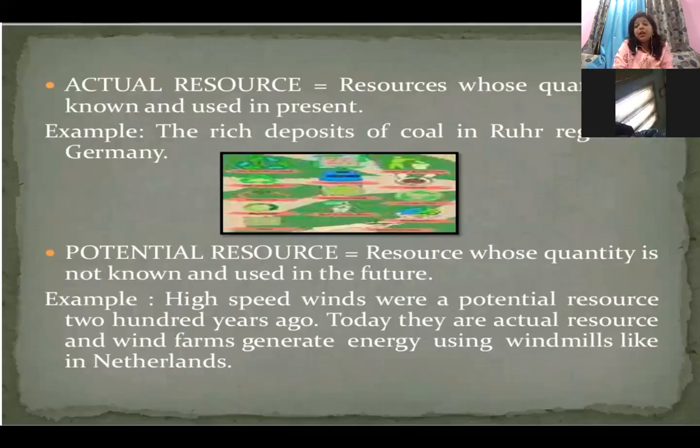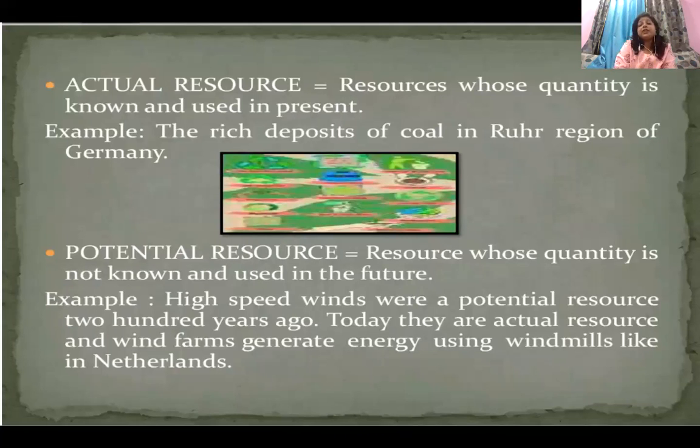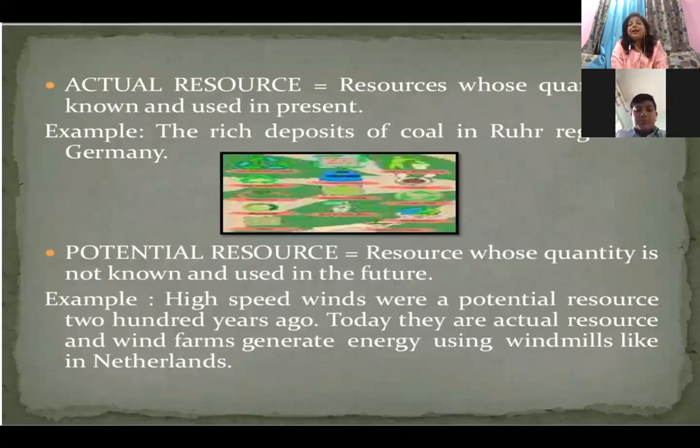It is very difficult to reach Ladakh. Forget about taking out uranium from there, because you need a lot of technology. That is why in future if such kind of machines will be there, then only it can be utilized, and therefore uranium in Ladakh is kept as a potential resource. Clear everyone now? The difference is that a potential resource is a resource whose quantity is not known and it can be used in the future.